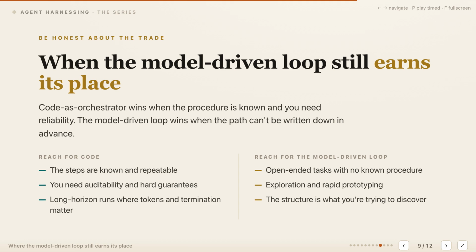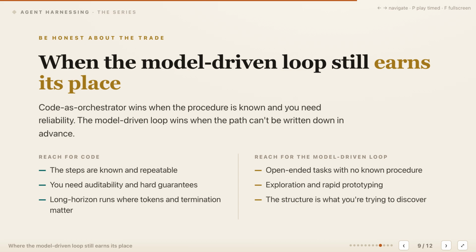Reach for code when steps are known, repeatable, and subject to auditability, hard limits, or reliable termination. Long-running workflows benefit especially because token growth, retry policy, and stopping behavior must remain under explicit control. Use a model-driven loop for exploration, rapid prototyping, and open-ended tasks where discovering the structure is part of the work.